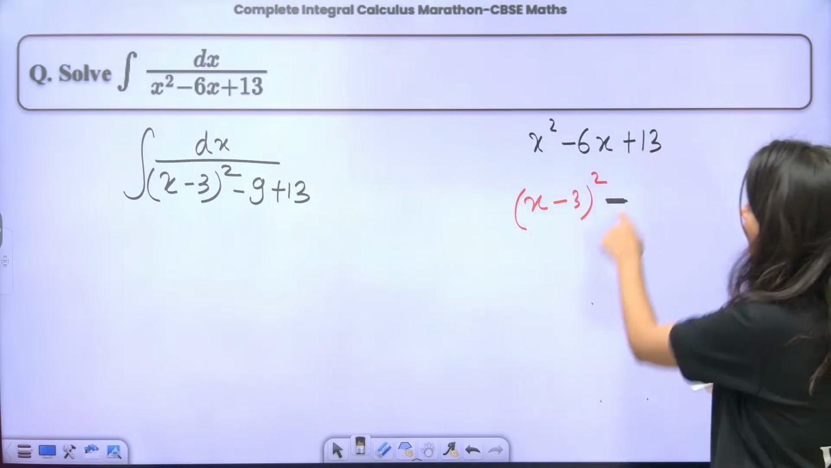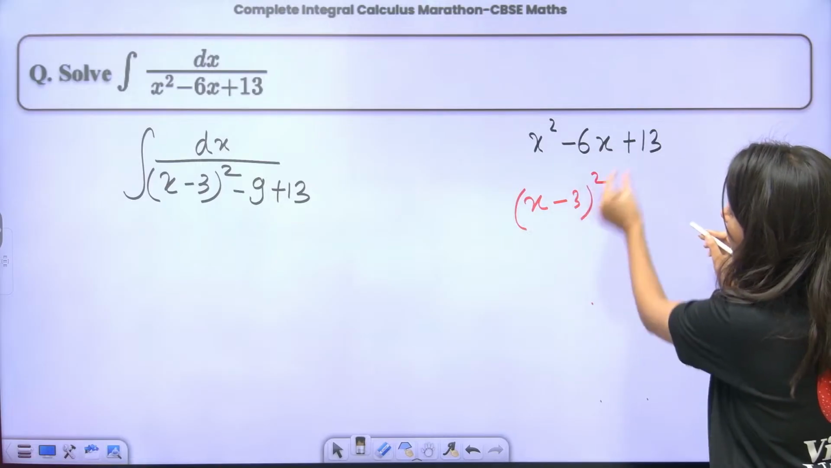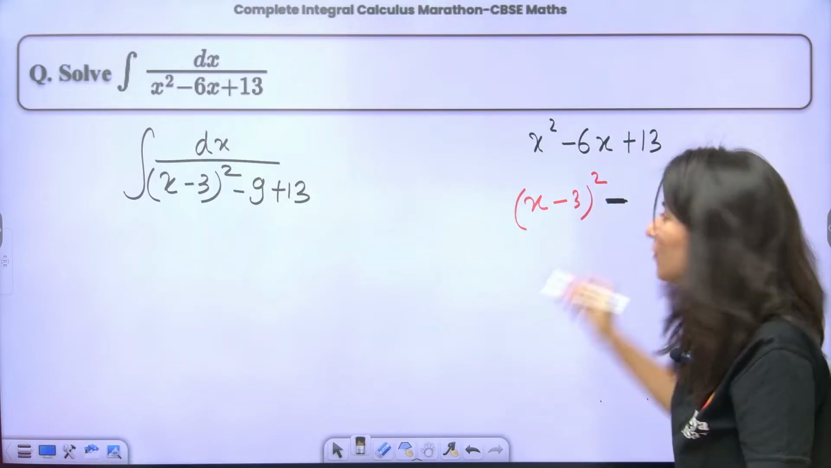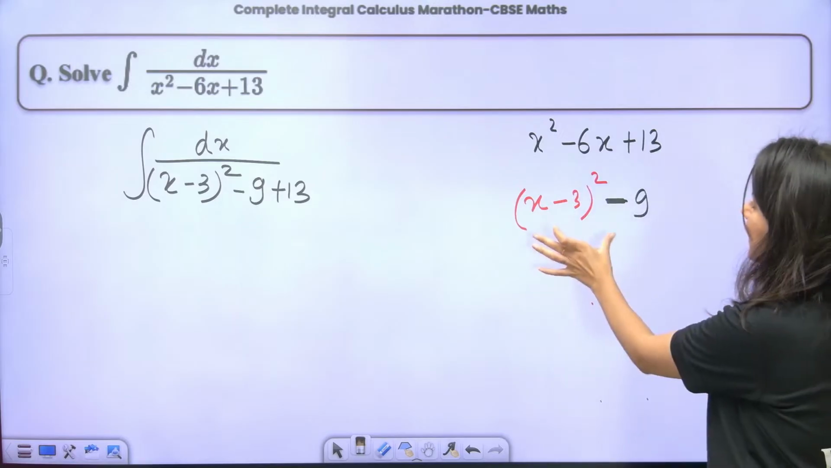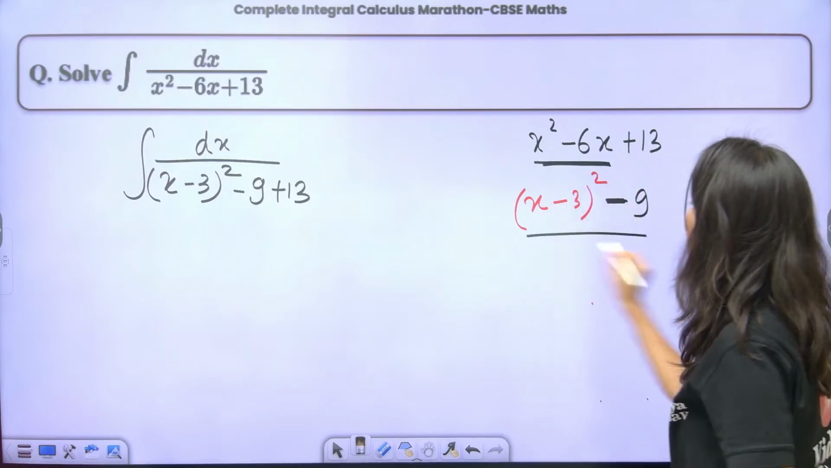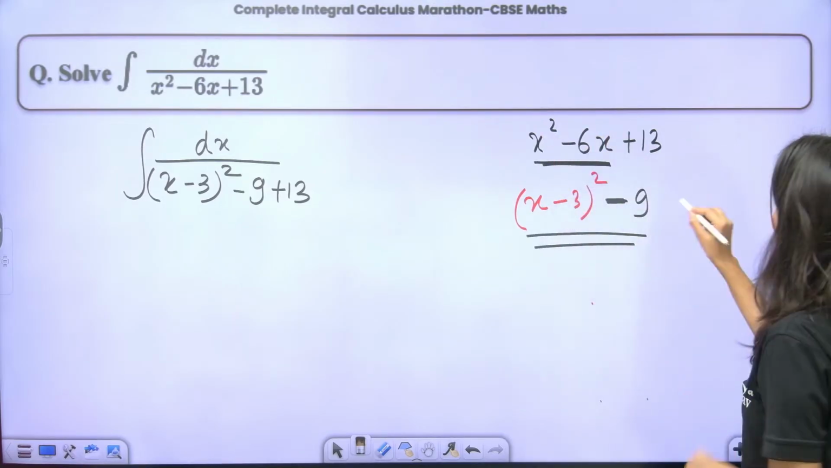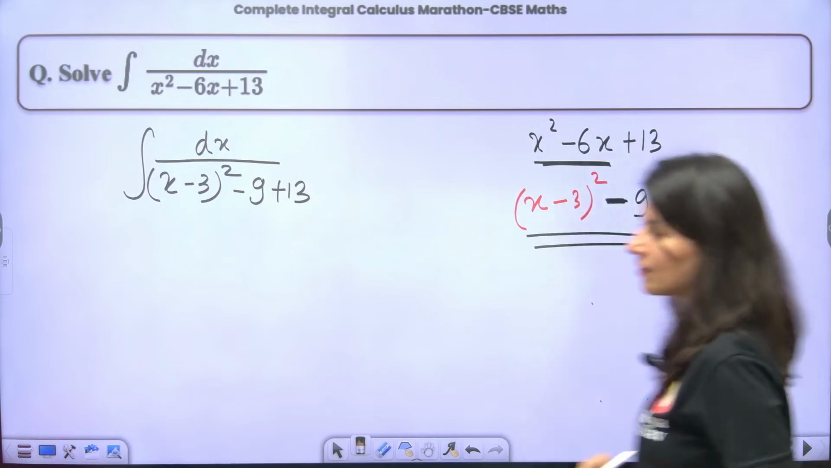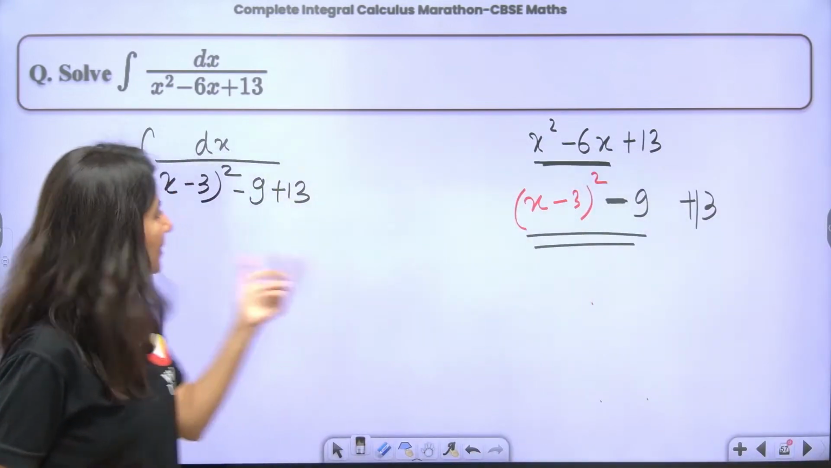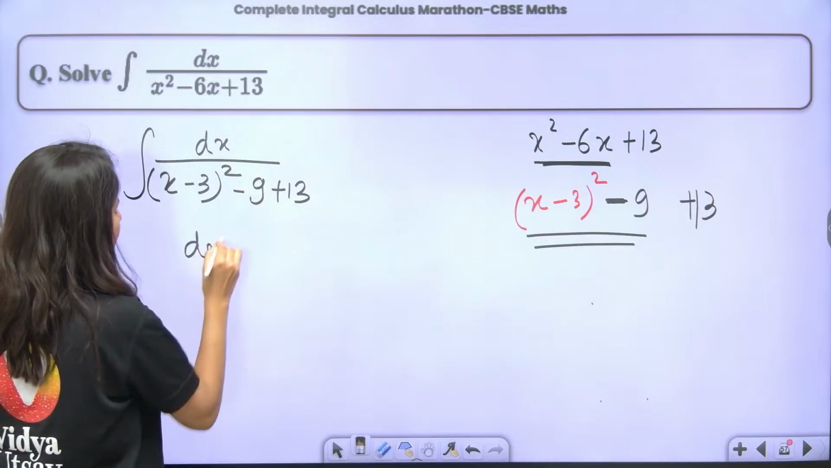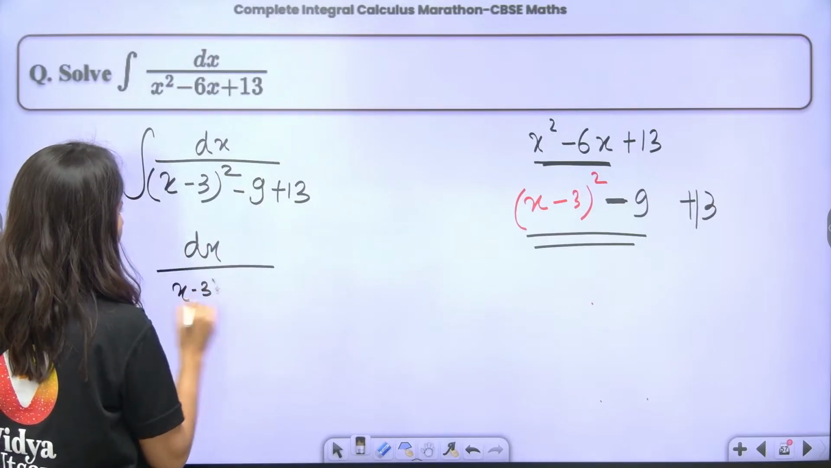Then you are having 3 squares. Square of 3. What is square of 3, ma'am? 9. And that's it. So this is replaced by this. Just open it. You will get this. Plus 13. You just need to copy paste. Okay? Alright. Clear? So this is dx upon x minus 3 whole square.